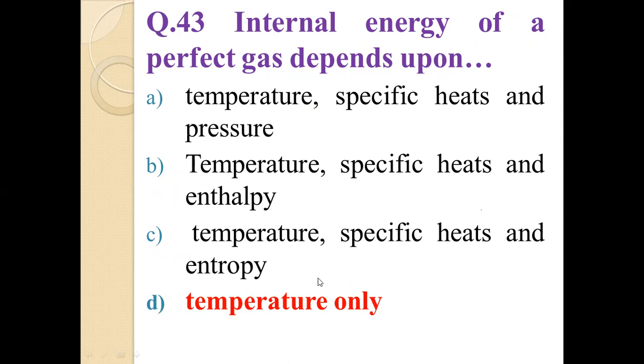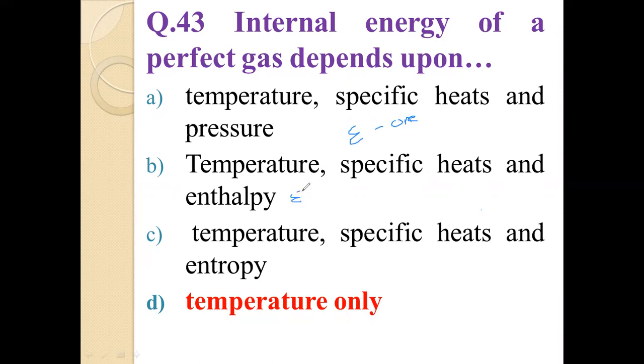See, friend, let us suppose epsilon represents the energy of one molecule. Epsilon is the energy of one molecule. Then what is epsilon?